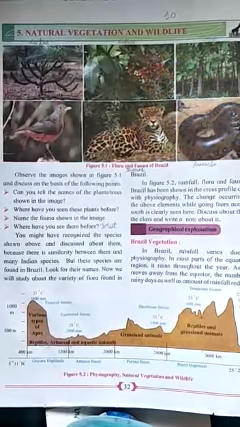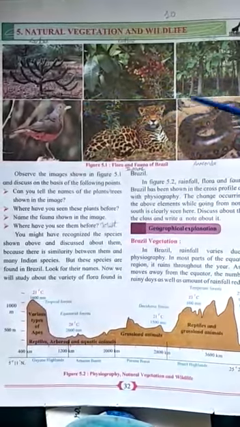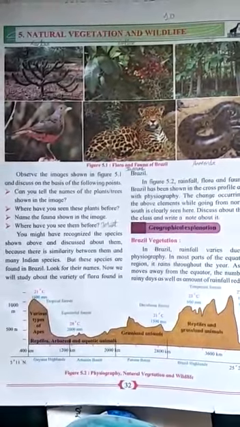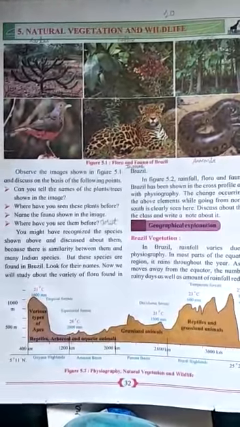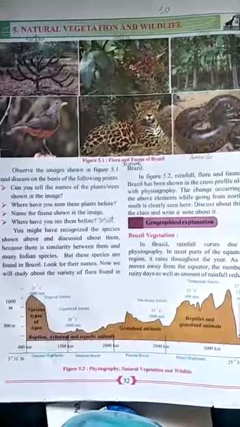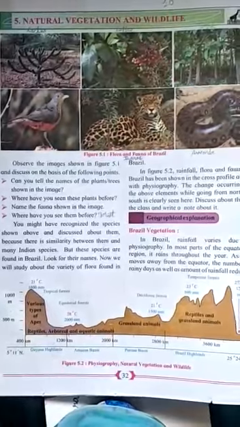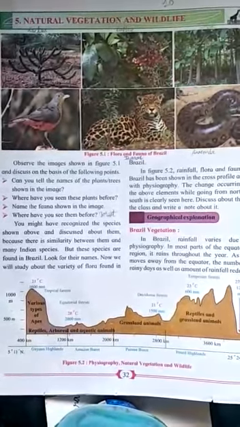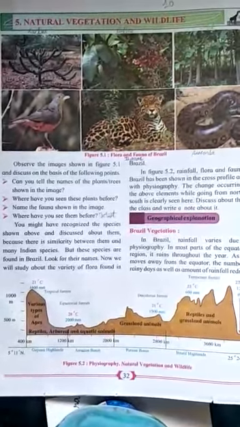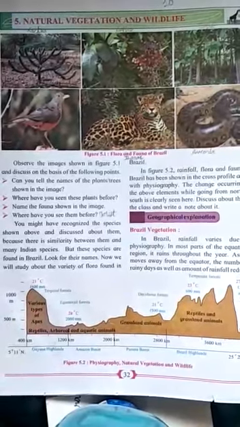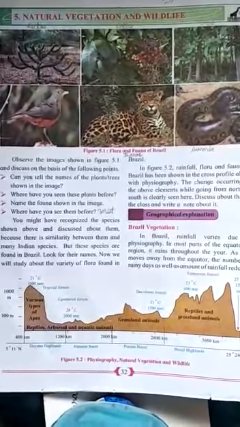Now if you notice, these look similar to the animals and the plants which are found in India, right? This could be because India and Brazil face the same type of climatic conditions. Maybe this is the reason why there is a resemblance in the flora and fauna of India and Brazil.